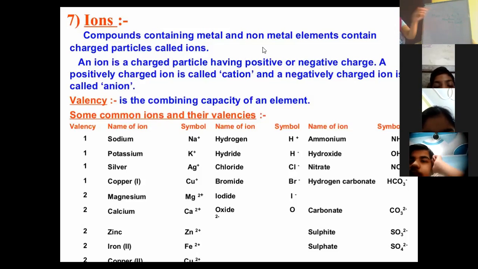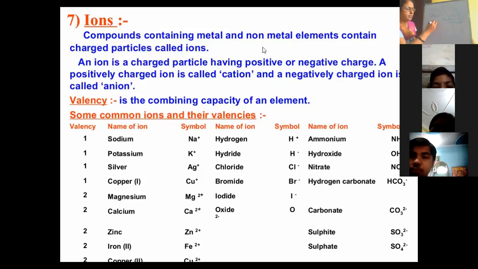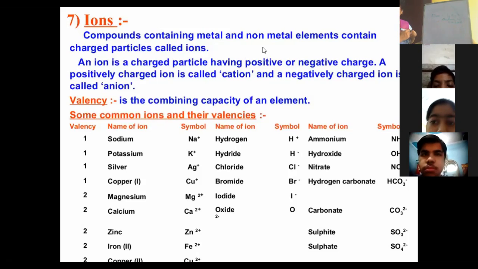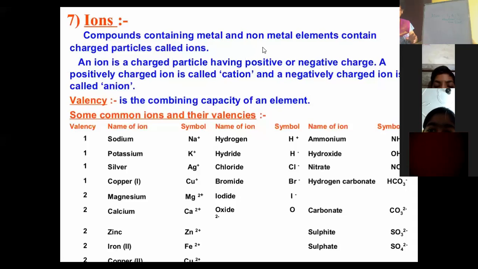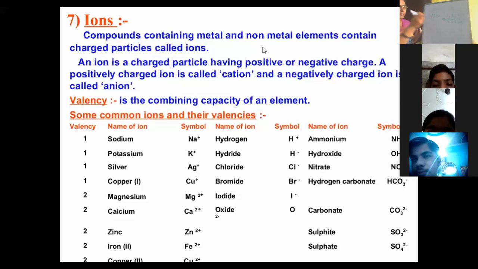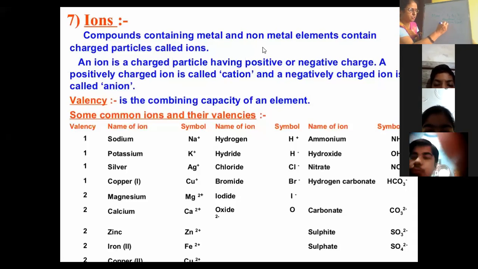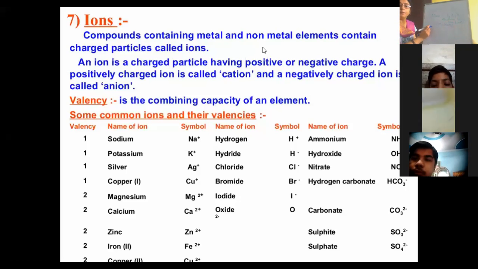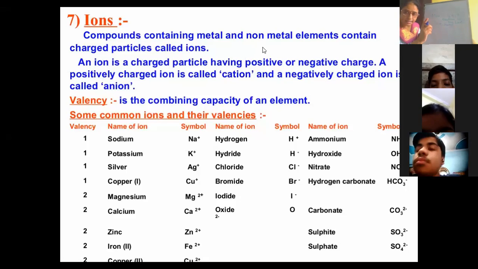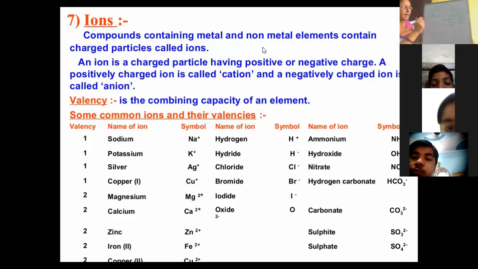And when they donate the electron, they will attain a charge, that is, a positive charge. And with the charge, they will be called not atoms but ions.